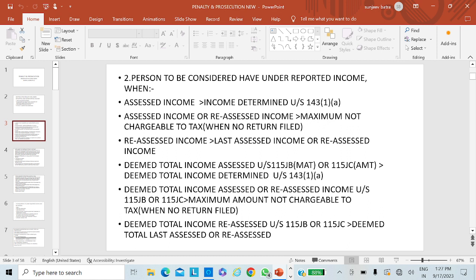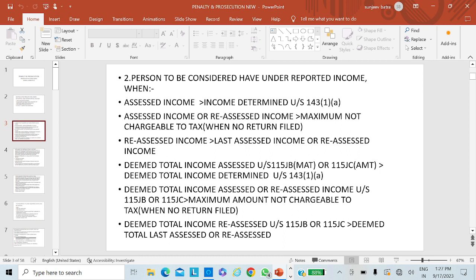But I would like to mention here, these are the circumstances where the return of income has been filed, because the income determined should be there, and it is mandatory for the department to pass an order under section 143(1)(a). Under-reporting of income can be determined only when there is a difference between the deemed assessed income and the total income determined under section 143(1)(a).